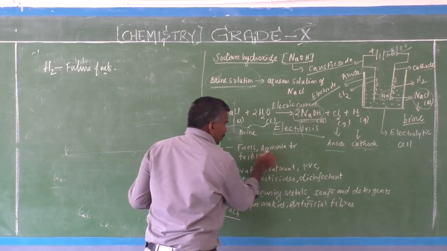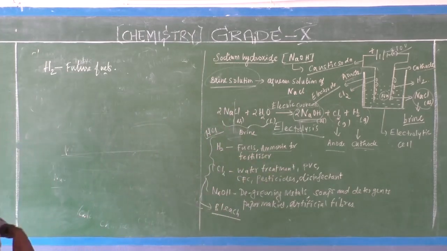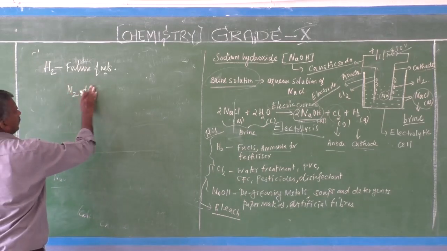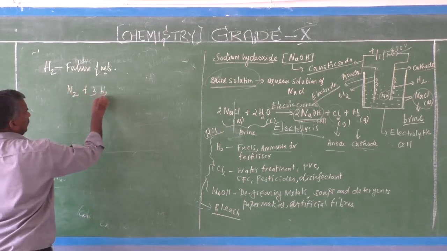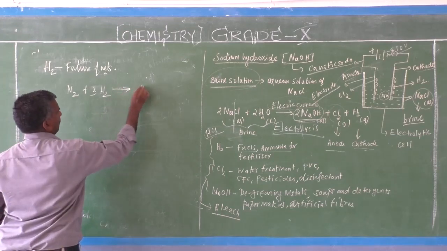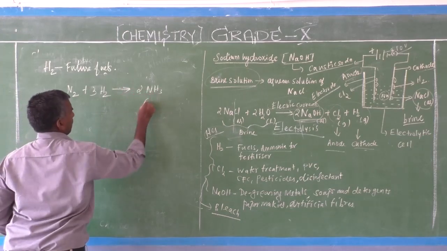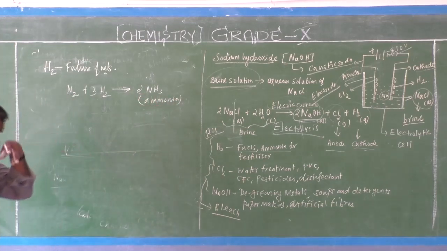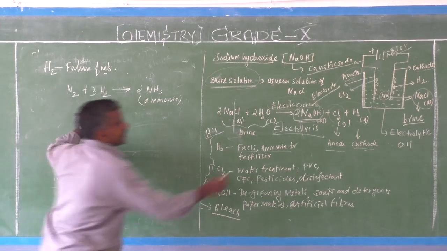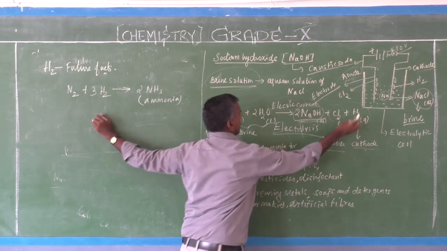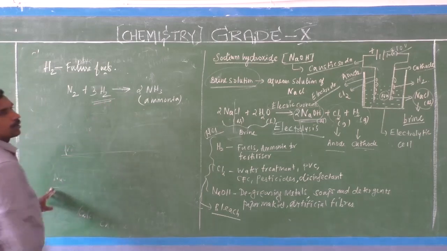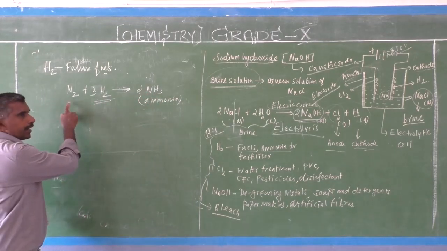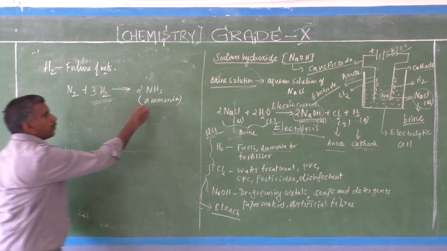Second, hydrogen is used for ammonia preparation for fertilizer. Nitrogen reacts with hydrogen to form ammonia.